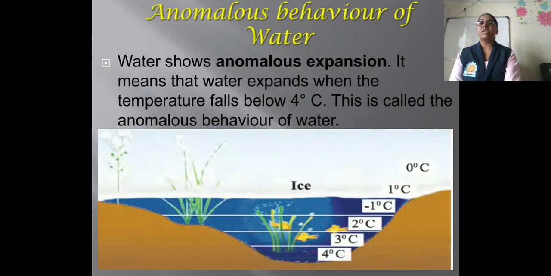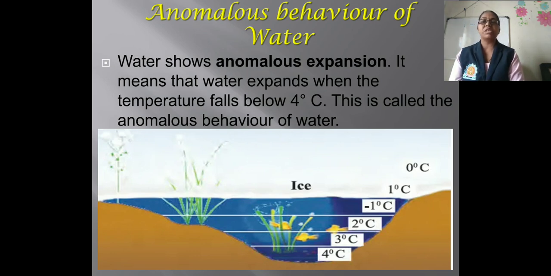Now the next one is the anomalous behavior of water. As the temperature increases from 0 degrees Celsius to 4 degrees Celsius, the density of water also increases. The density of water is maximum at 4 degrees Celsius. The surface layer of the water in the reservoir freezes at 0 degrees Celsius. You can see a layer of ice there at 0 degrees Celsius. The temperature of water below the ice is about 4 degrees Celsius.